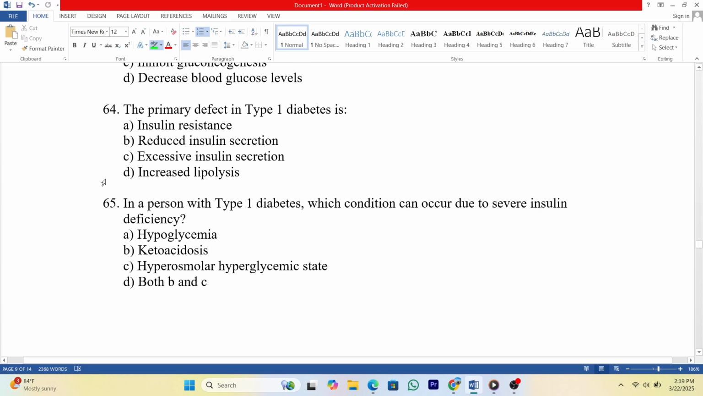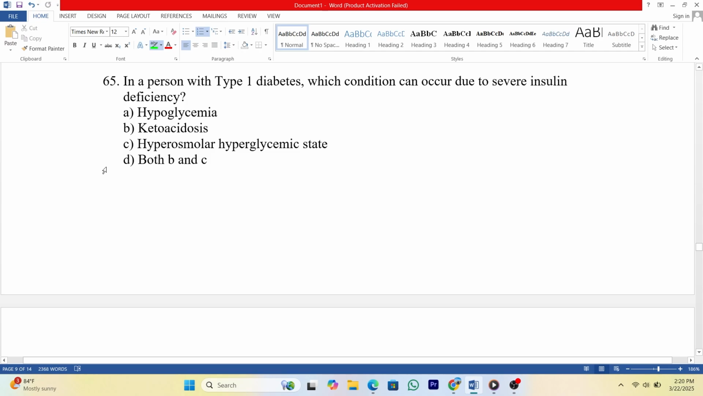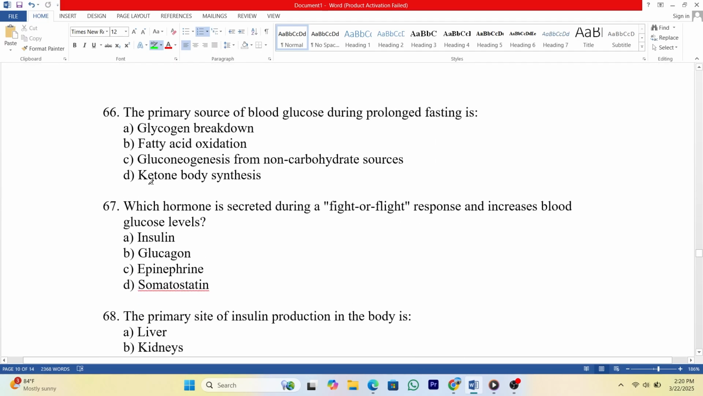64. The primary defect in type 1 diabetes is A. Insulin resistance. B. Reduced insulin secretion. C. Excessive insulin secretion. D. Increased lipolysis. Answer B. 65. In a person with type 1 diabetes, which condition can occur due to severe insulin deficiency? A. Hypoglycemia. B. Ketoacidosis. C. Hyperosmolar hyperglycemic state. D. Both B and C. Answer B.